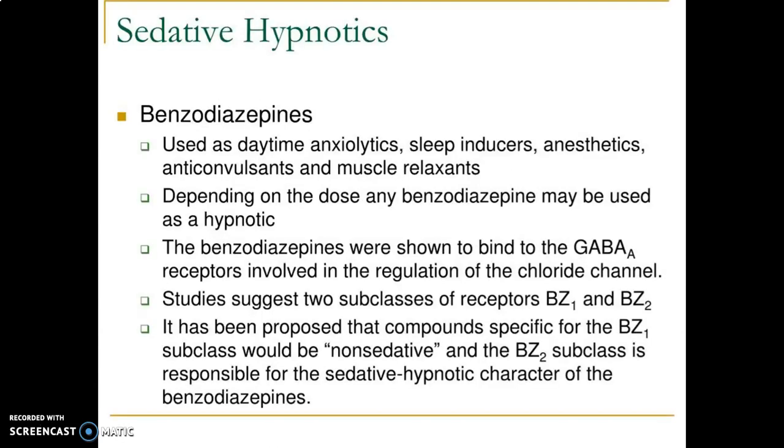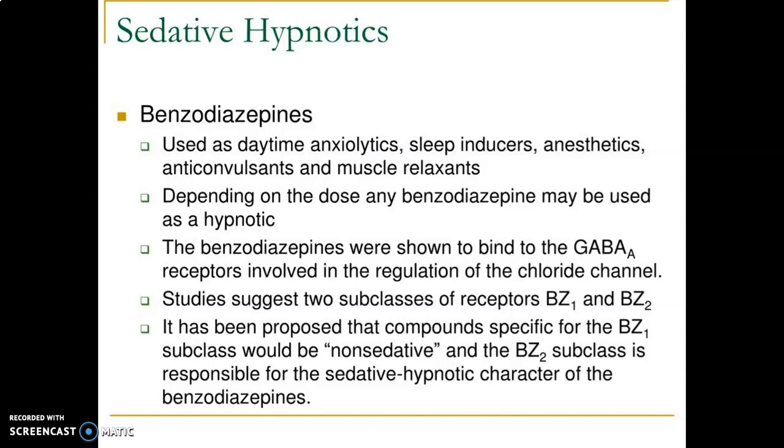Now, benzodiazepines are used as daytime anxiolytics, sleep inducers, anesthetics, anticonvulsants, and muscle relaxants. Depending on the dose, benzodiazepines may be used as hypnotics. Benzodiazepines were shown to bind to the GABA-A receptors involved in the regulation of the chloride channel.